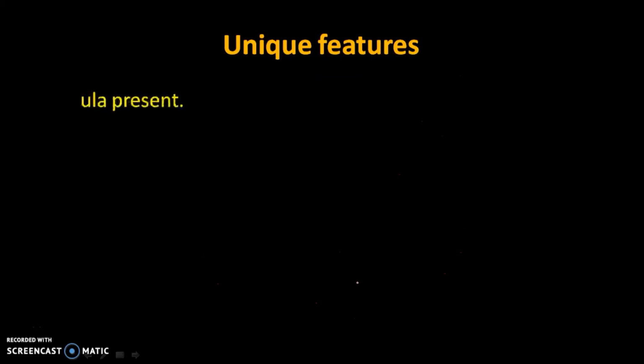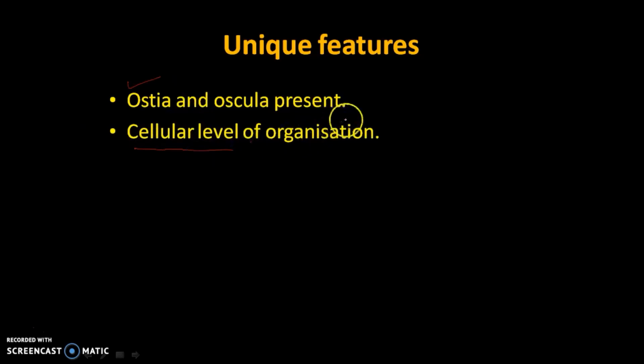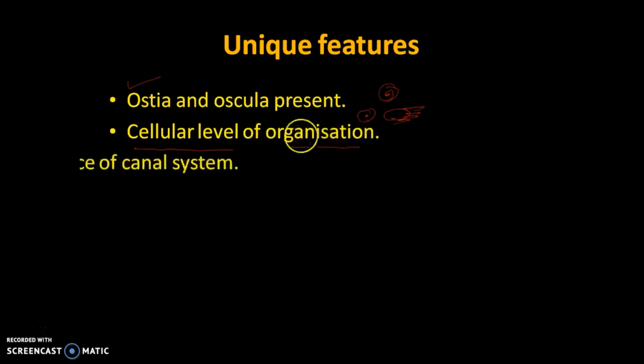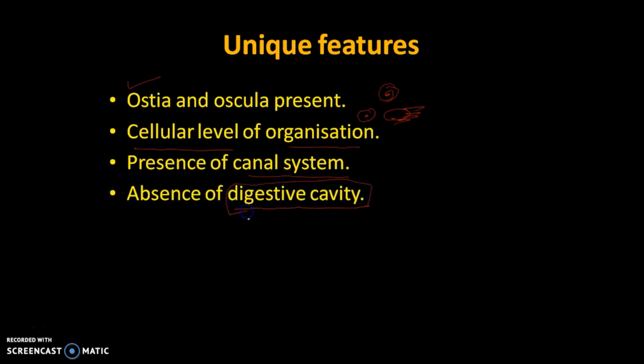Now, what are the unique features of this phylum? First of all, it contains ostia and osculum. Second is the cellular level of body organization. That means they have pinacocyte cells, flagellated choanocyte cells, and archaeocyte cells. These three basic types of cells are amoeboid cells in their level of organization. Then we find a special canal system present, and they do not have any digestive cavity, but a spongocoel cavity is present. No digestive cavity is present.